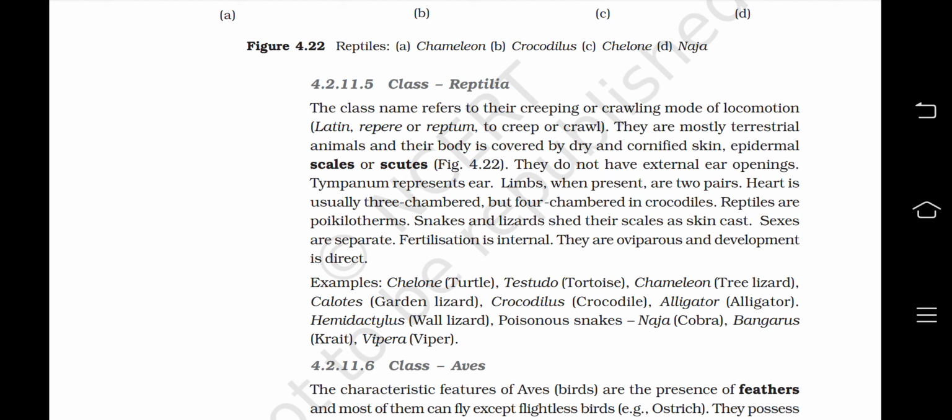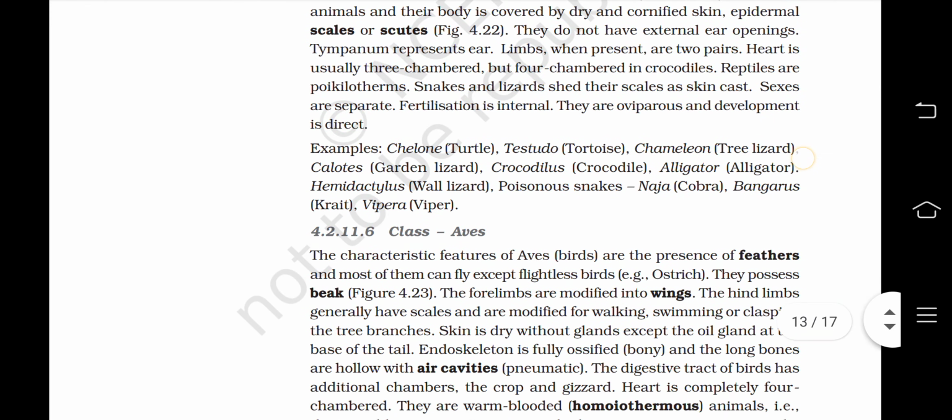Example: Chelone, turtle; Testudo, tortoise; Chamaeleon, tree lizard; Calotes, garden lizard; Crocodilus, crocodile; Alligator; Hemidactylus, wall lizard; poisonous snakes Naja, cobra; Bungarus, krait; Vipera, viper. These are the types of snakes actually: Naja, Bungarus and Vipera.